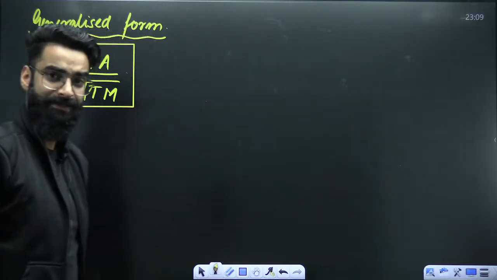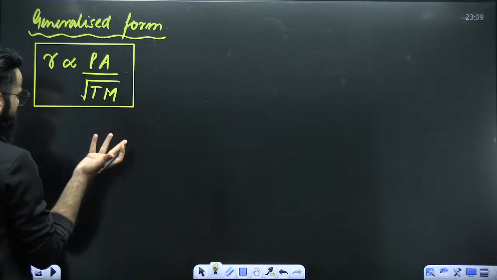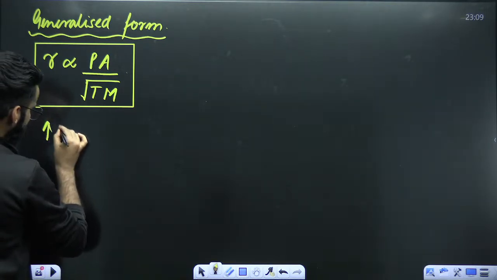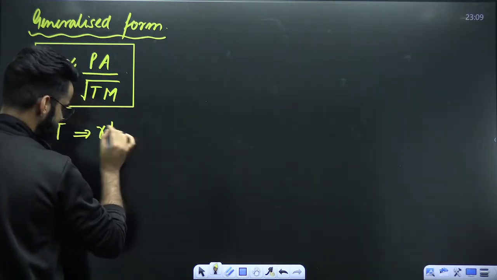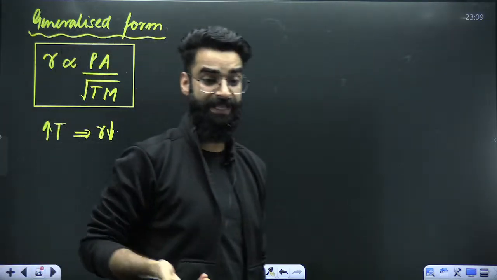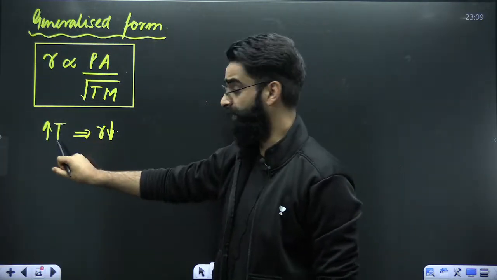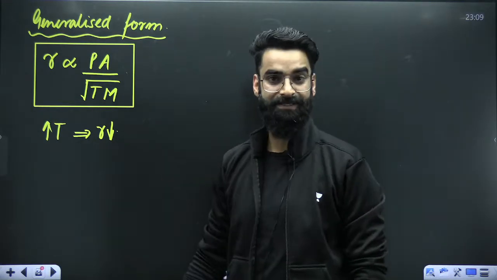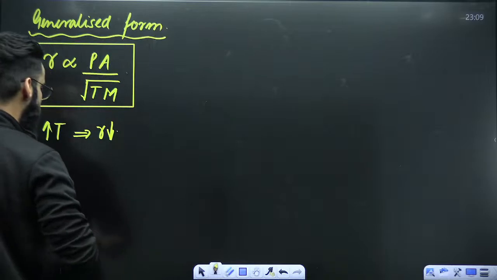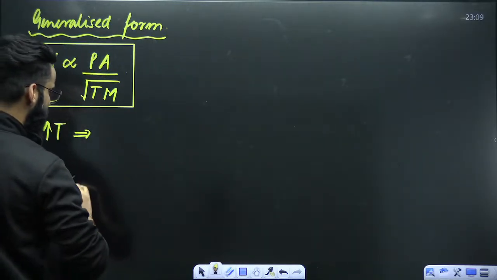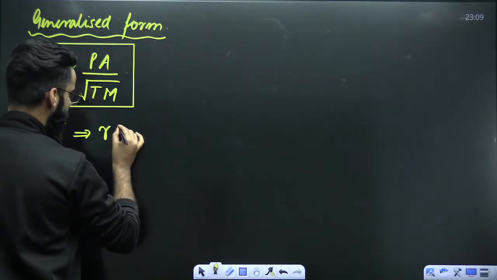So you must be thinking that on increasing the temperature of the gas, the rate of effusion decreases. That's something you might be thinking. But the case is reverse here. On increasing the temperature, the rate of effusion increases.